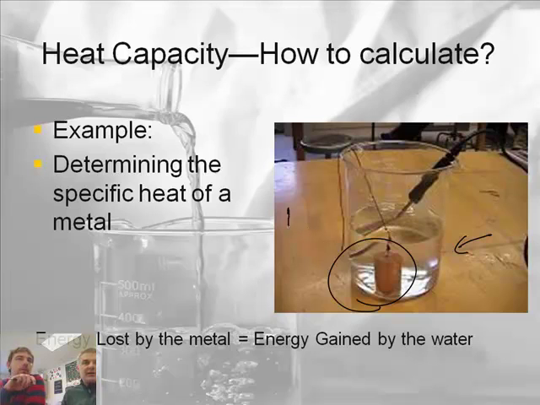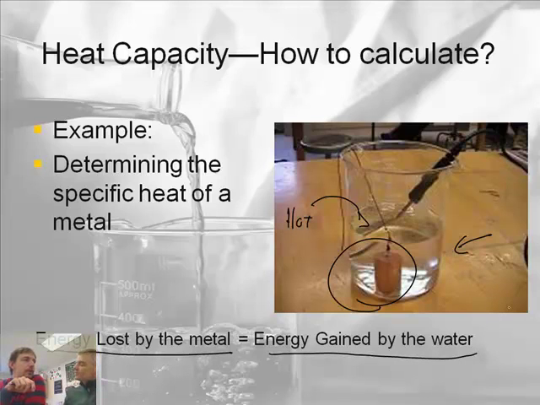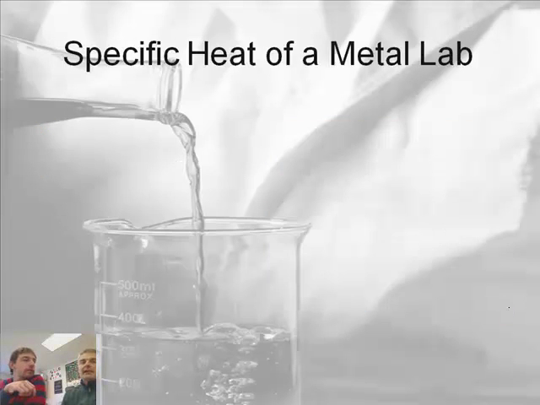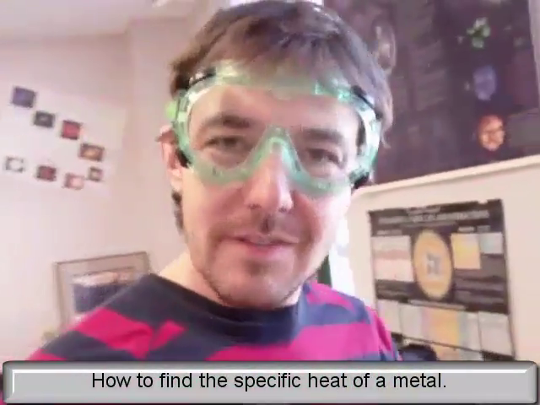So basically what you can do is take a hot piece of metal, put it in some cold water, and assume that the energy lost by the metal is the energy gained by the water. And then you can do the calculation. Let's demonstrate. We could actually do this very experiment here. You're actually going to do this in class if you're in our class. It's a lab, so this will be a little demo on how to get it set up, and then you'll do it in class. Let's have Mr. Sams do it.